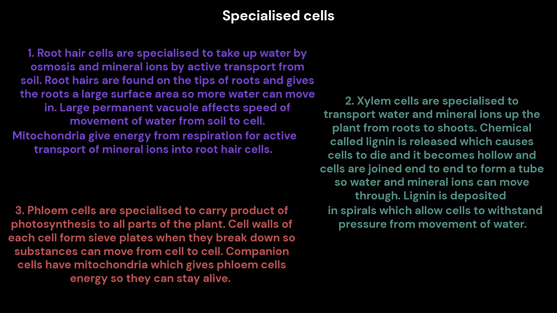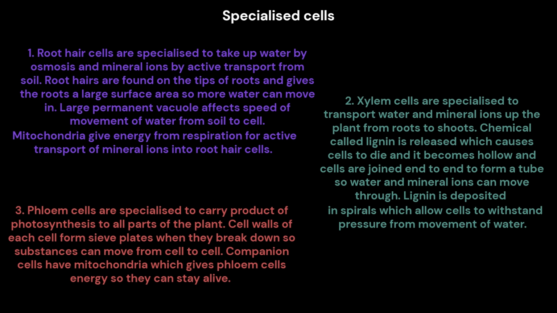2. Xylem cells are specialized to transport water and mineral ions up the plant from roots to shoots. A chemical called lignin is released which causes cells to die, and it becomes hollow and cells are joined end to end to form a tube, so water and mineral ions can move through. Lignin is deposited in spirals which allow cells to withstand pressure from movement of water.